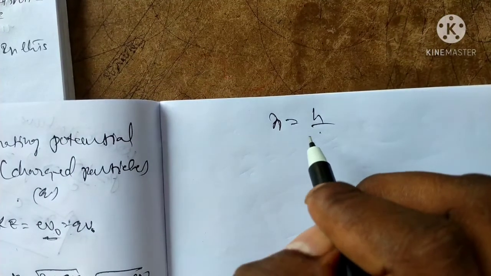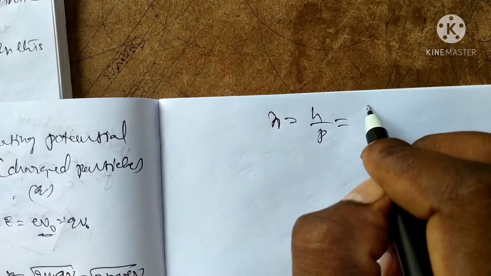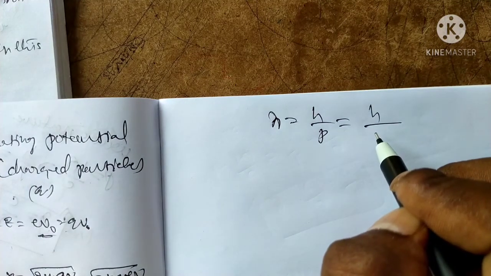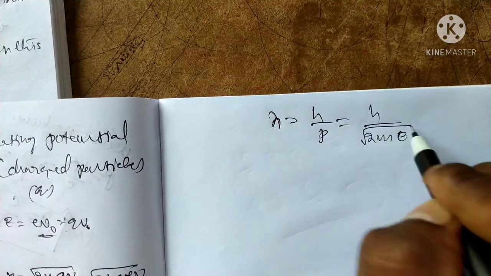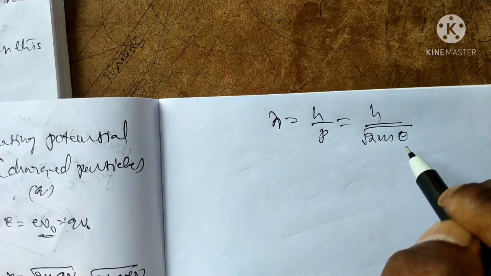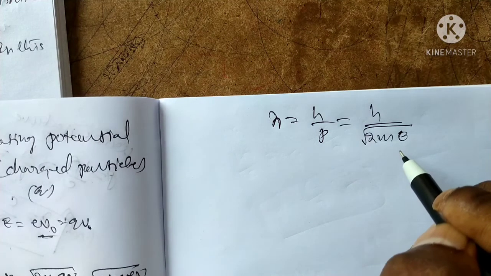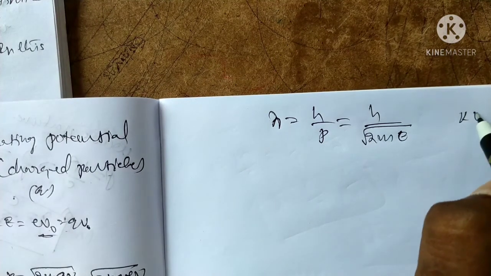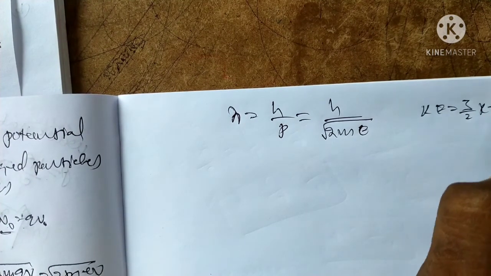According to de Broglie, lambda is equal to h by p, that is h by under root of 2mE. Here E, or K, is the kinetic energy of the particle, and for a monoatomic gas it is equal to 3 by 2 kT.